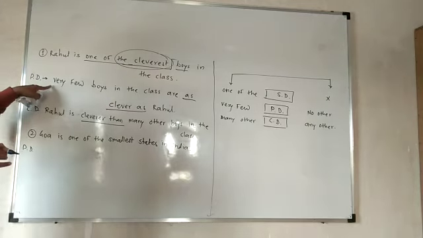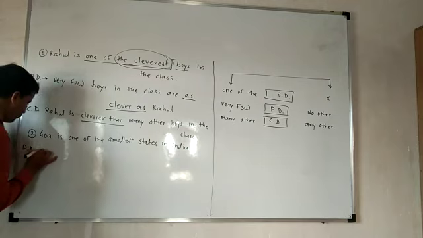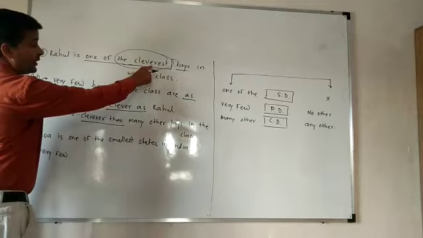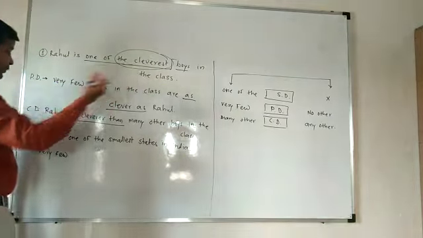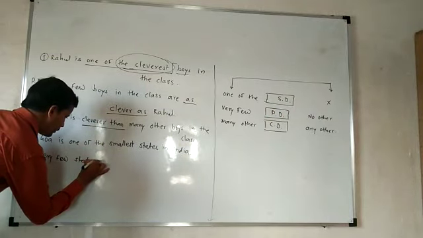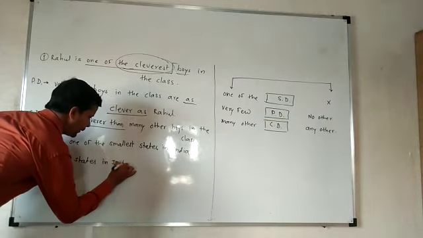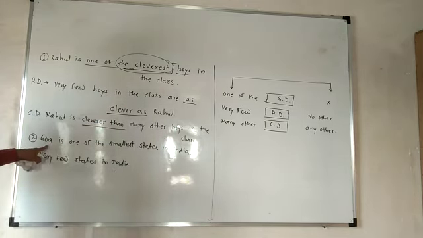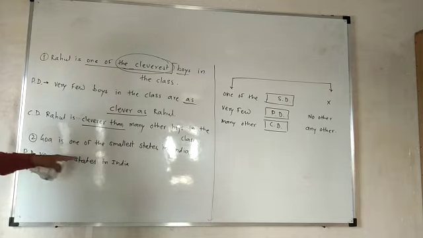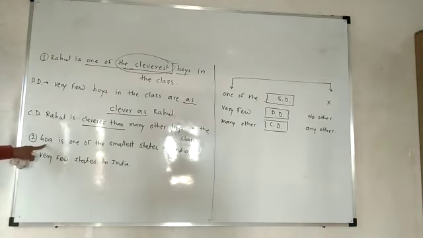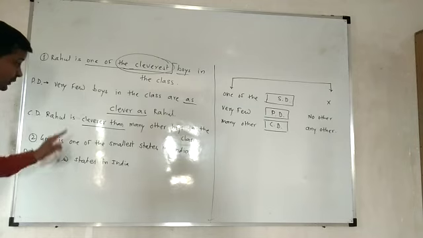So first of all in positive degree we have to begin our sentence with very few. Okay, see, very few. Then what we have to take after the adjective form, the part is used there, that we have to take after this. So then see smallest states in India. So very few states in India. Earlier we have used it singular, Goa. That's why we have used here is. Okay, but in another form, here was Goa, that's why we have used here is. But here very few states in India.